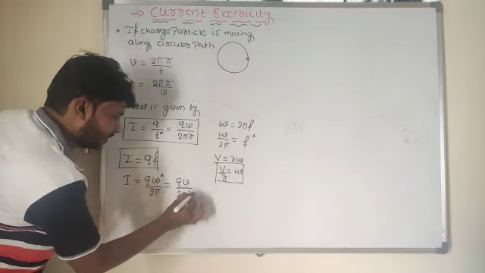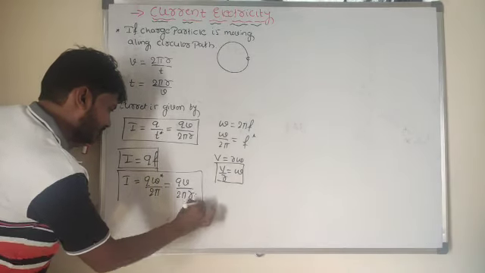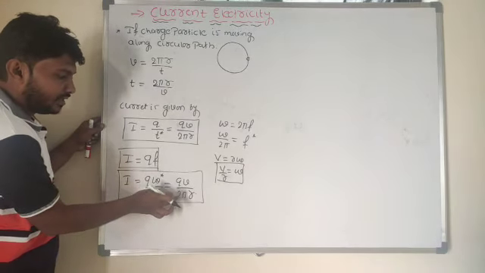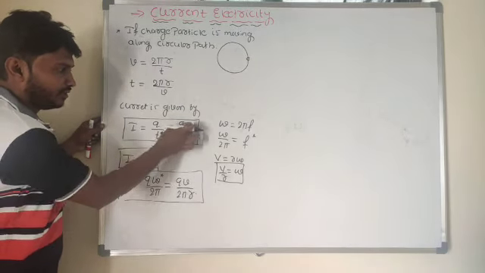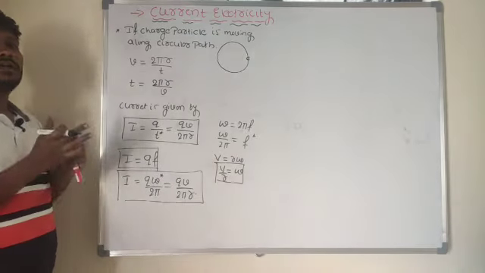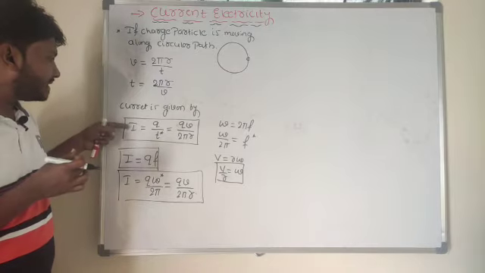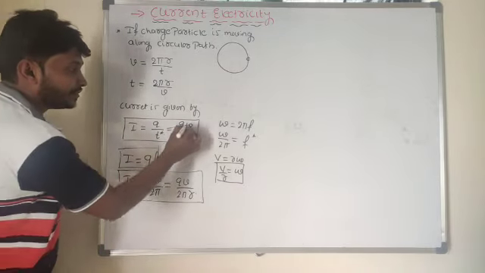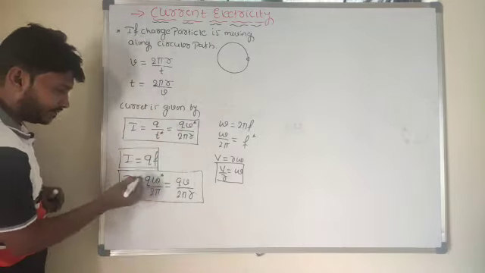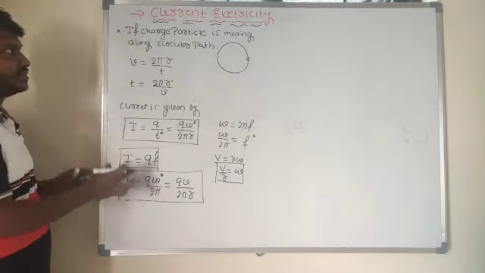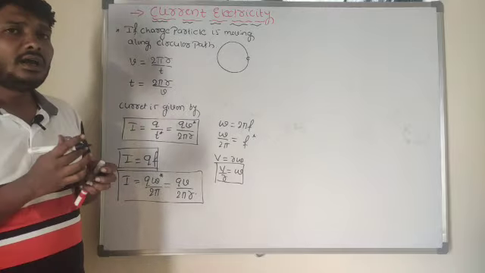Q into V divided by 2 pi R. This is the required expression here. So if the charged particle is moving in a circular manner, these are the mathematical expressions. If the linear velocity is given, or if the angular velocity is given, this is the formula you need to consider. So this is about current.